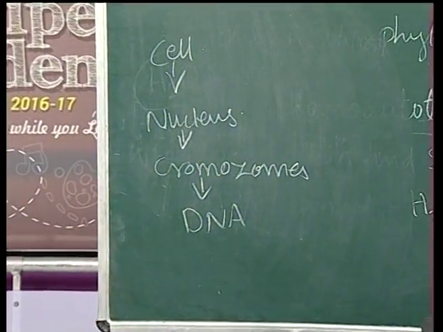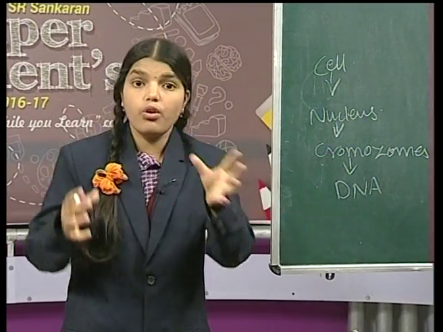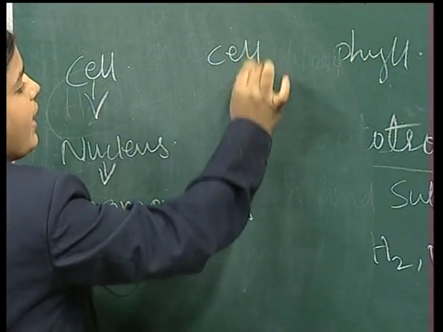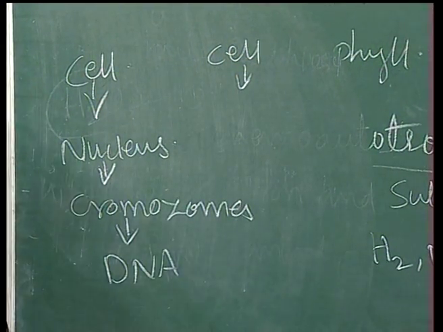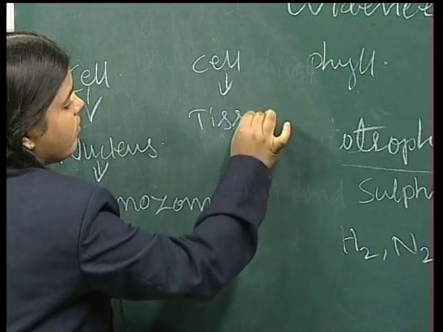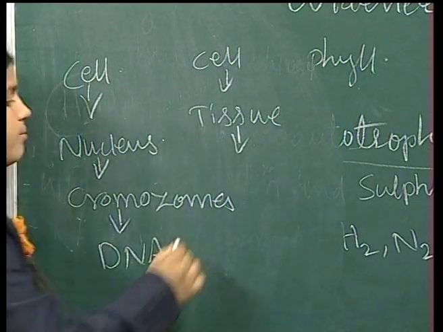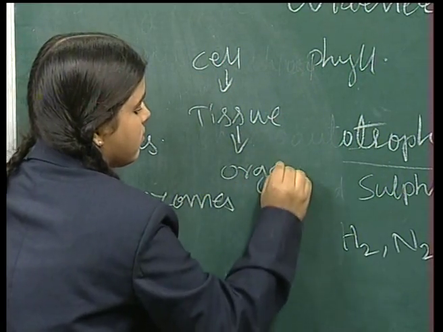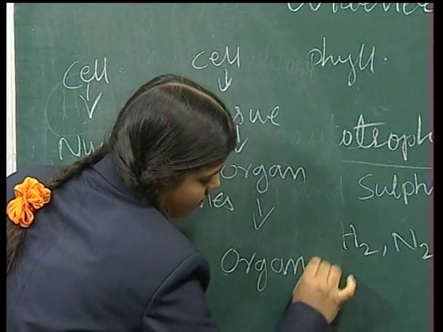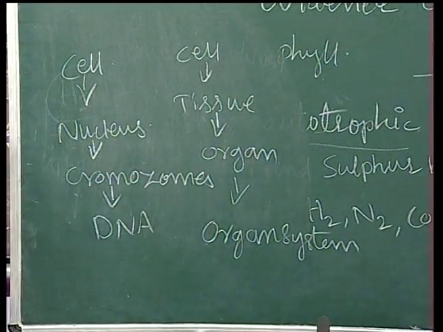This is the presentation of DNA. If you see the human structure like this, cell, after cell, tissue, after that, organ, after that, organ system. Okay friends, are you clear?